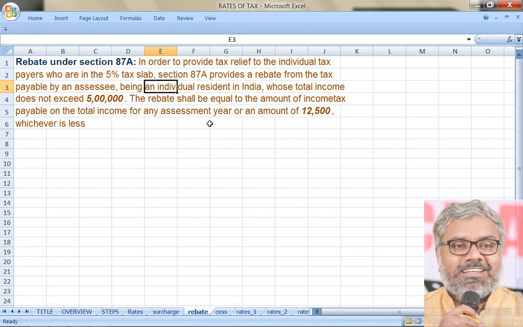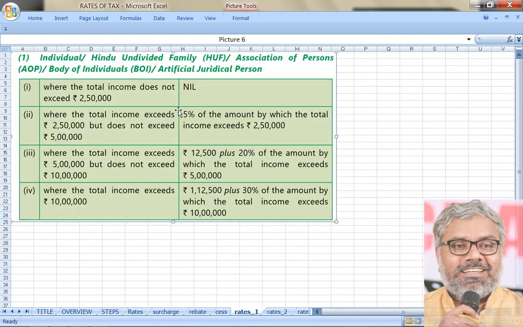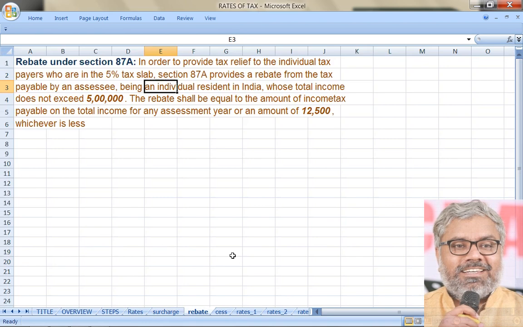Same way, if the assessee is not an individual, imagine if the assessee is HUF, are the rates of tax applicable same? Yes, rates of tax are same. These rates are applicable for individual, HUF, AOP, BOI and artificial juridical person. For everything, for everybody, the same rates of tax are applicable. However, rebate is not applicable for all types of assessees. It is given only for individuals. So for an individual resident, somebody can claim a rebate when the total income does not exceed 5 lakhs.